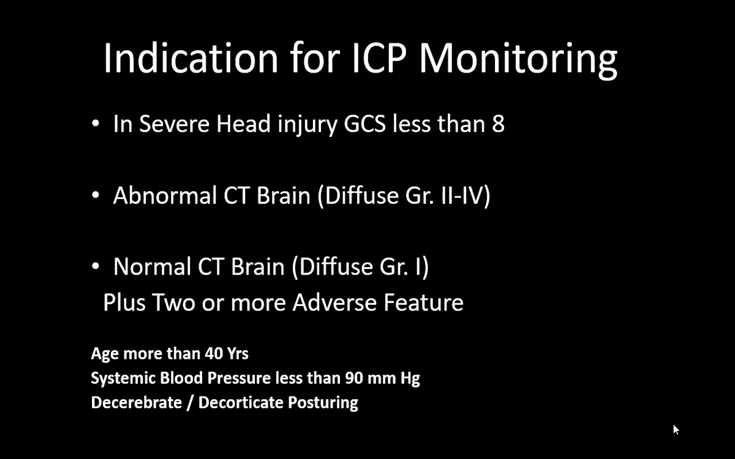So the indications would be severe head injury with GCS of less than 8, and basically salvageable patients. Remember that they said salvageable after resuscitation with a GCS of less than 8. Abnormal CT brain, that is diffuse grade 2 to 4, or a normal CT brain, that is diffuse grade 1, plus 2 or more adverse effects, and those adverse effects are age more than 40, systolic blood pressure of less than 90, and decerebrate or decorticate posturing.